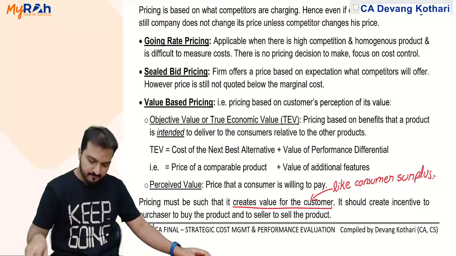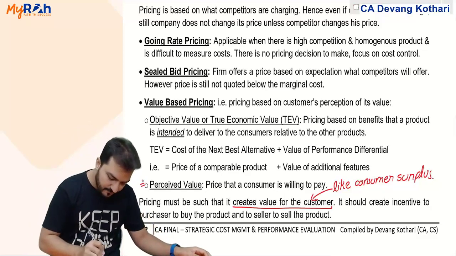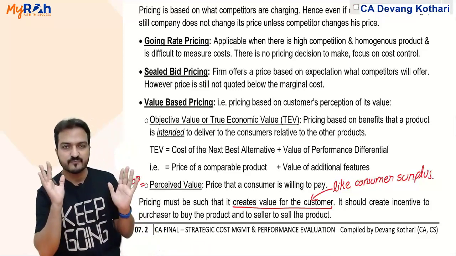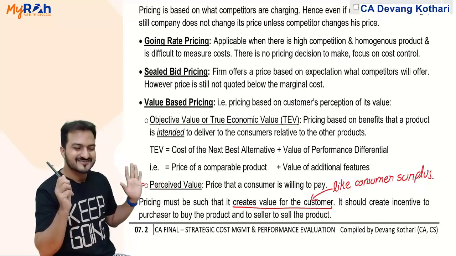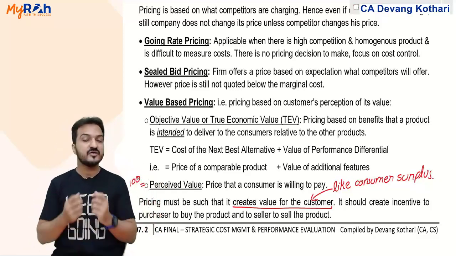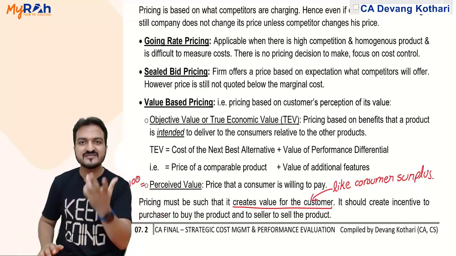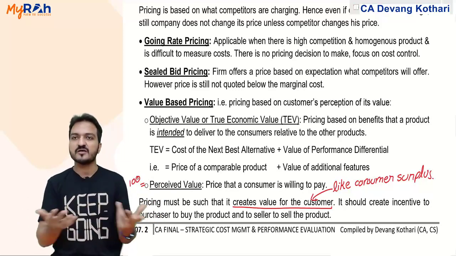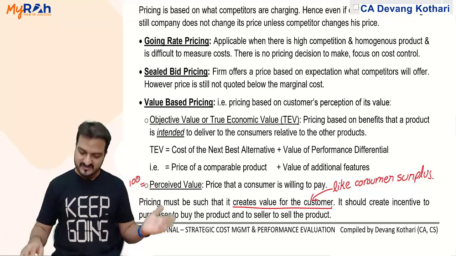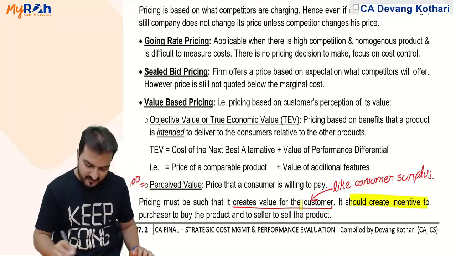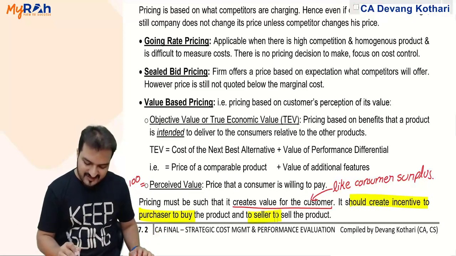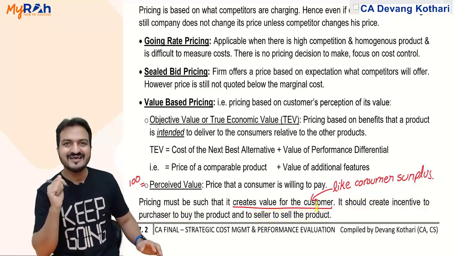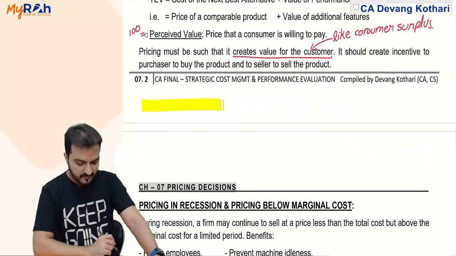For example, if the perceived value that the customer is willing to pay is 100 rupees, then you decide the price as 90 rupees. So if the customer perceives that the product is worth 100 rupees and you are charging him only 90 rupees, it gives 10 rupees of value creation for the customer. Only if it creates value for the customer will the customer buy. Otherwise, he will not buy. It should create an incentive for the buyer to buy and an incentive for the seller to sell the product. Then only that price becomes a good price. This is the theory under value-based pricing.